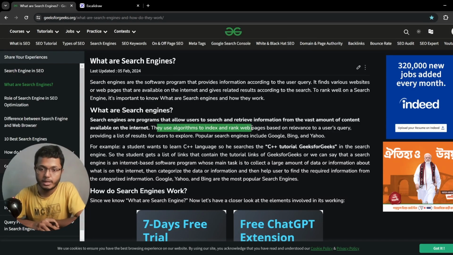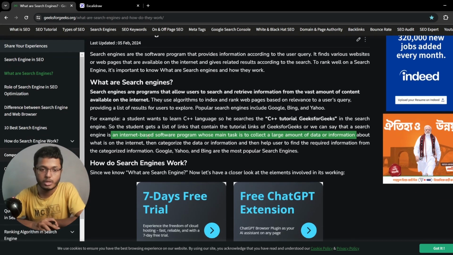They use algorithms to index and rank web pages based on relevance to a user's query, providing a list of results for the users to explore. Popular search engines include Google, Bing, and Yahoo. For example, a student wants to learn the C++ language, so he searches for C++ tutorial GFG in the search engine. The student gets a list of links that contain the tutorial links for GFG. We can say that a search engine is an internet-based software program whose main task is to collect a large amount of information about what is on the internet, then categorize the data.